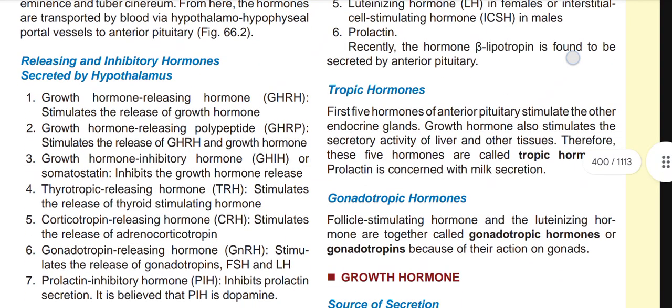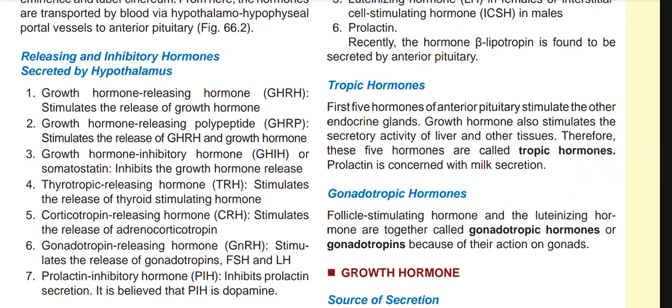Now, tropic hormones. The first 5 hormones of the anterior pituitary stimulate the other endocrine glands. Growth hormone also stimulates the secretory activity of the liver and other tissues. Therefore, these 5 hormones are called tropic hormones.